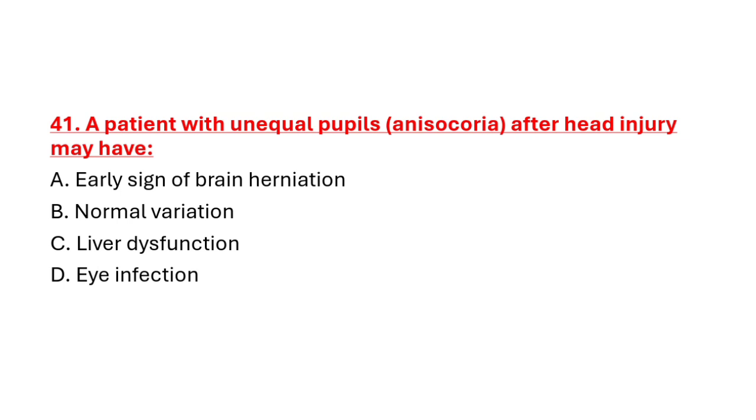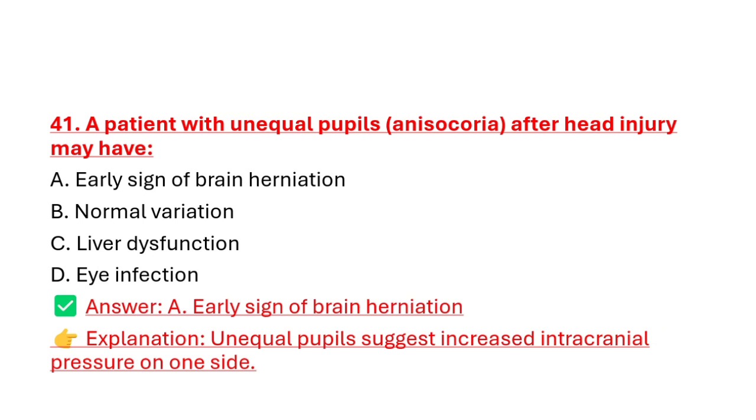Question number 41. A patient with unequal pupils, anisocoria, after head injury may have option A, early sign of brain herniation. Option B, normal variation. Option C, liver dysfunction. Option D, eye infection. Correct answer is option A, early sign of brain herniation. Unequal pupils suggest increased intracranial pressure on one side.